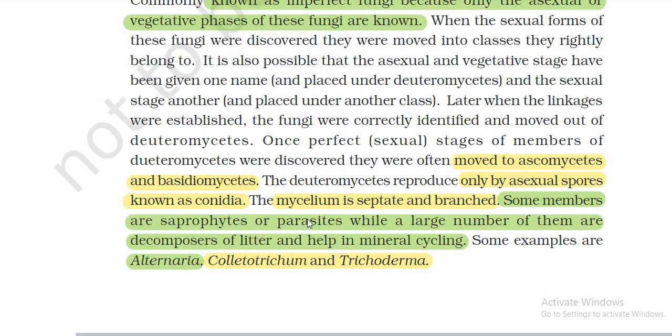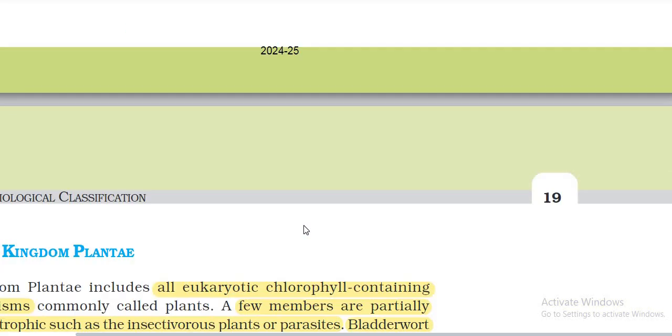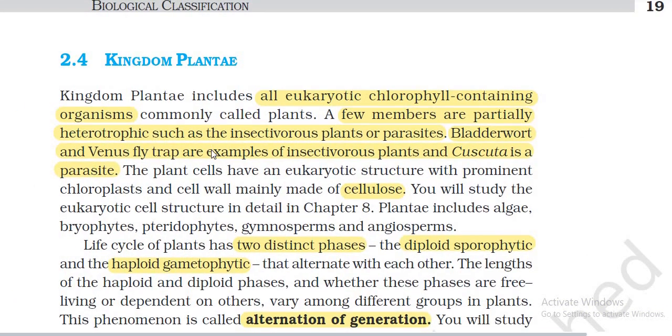The deuteromycetes reproduce only by asexual spores known as conidia, and the mycelium is septate and branched. Some members are saprophytic or parasitic, while a large number of them are decomposers of litter and help in mineral cycling. Some examples are Alternaria, Colletotrichum and Trichoderma. Kingdom Plantae.